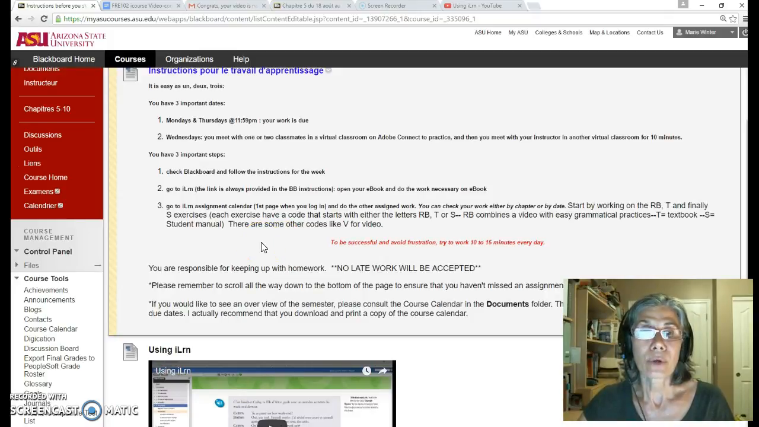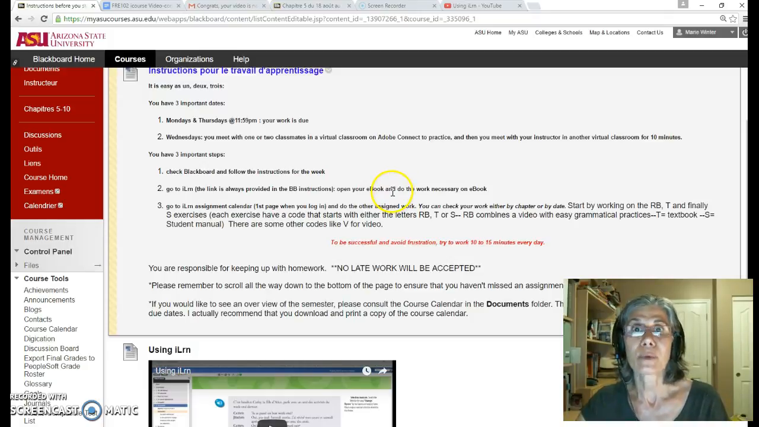Then when you want to work, you have to open your Blackboard at the date that you are working on. So let's say Thursday, August 18. Open that folder, read the instruction, then go to your ebook, do the work on the ebook, and then go in your assignment calendar on iLearn, and then do the rest of the work. So it's easy. Everything is as 1, 2, 3.